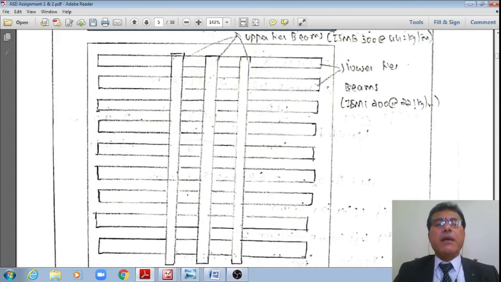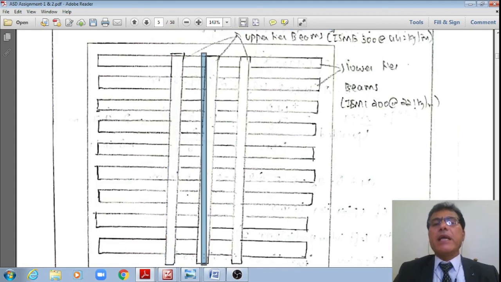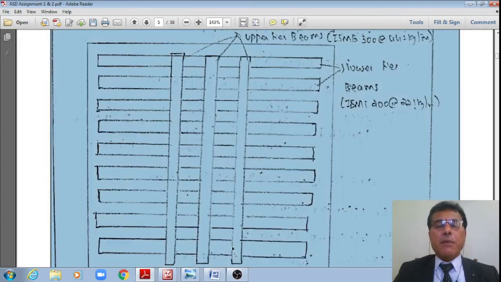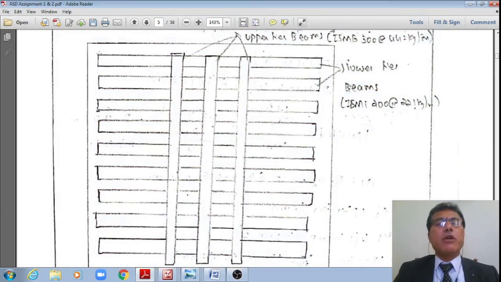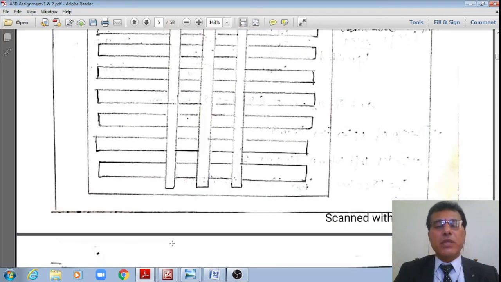In plan, I have the three beams ISMB 300 at a rate of 44.2 kg per meter in the top tier, as well as in the bottom tier ISMC 200 at a rate of 22.1 kg per meter, or even you can provide ISMB 200, as shown in this figure.